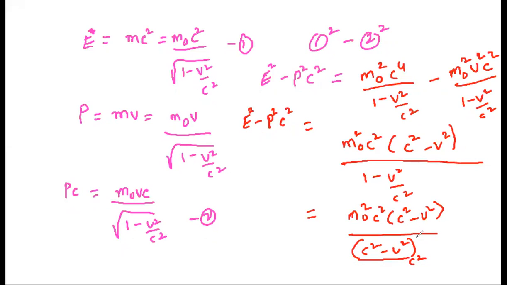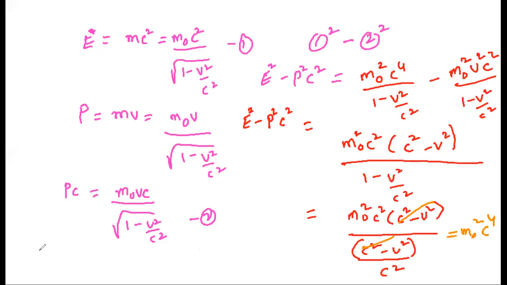I'm taking LCM in the denominator also: c square into 1 minus v square by c square. So what can I do now? I can cancel this. Now this c square will go and multiply in the numerator, and it is going to be m naught square c power 4. Yes, we are almost there.